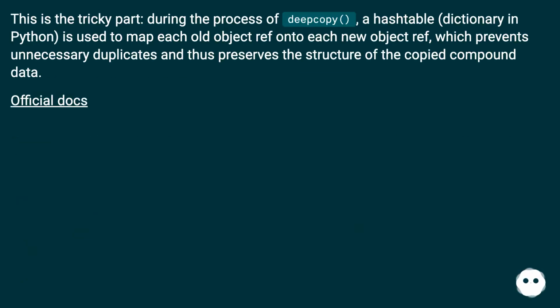This is the tricky part. During the process of deepcopy, a hash table, a dictionary in Python, is used to map each old object ref onto each new object ref, which prevents unnecessary duplicates and thus preserves the structure of the copied compound data. Official docs.